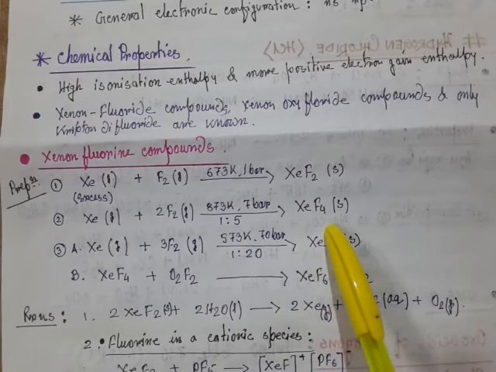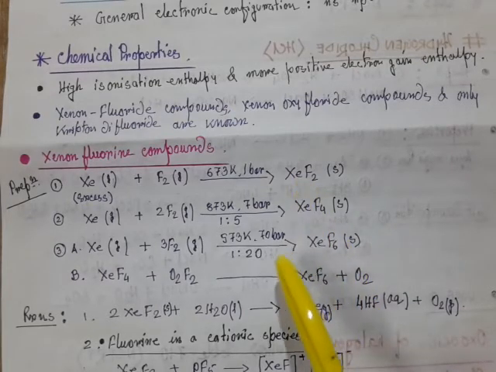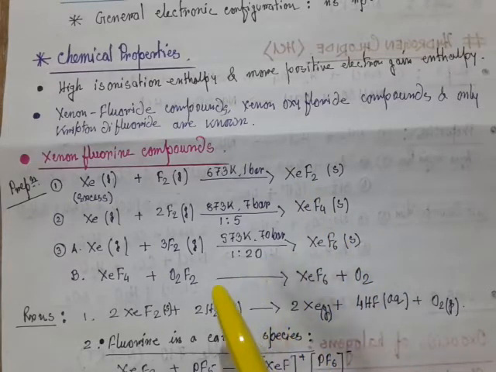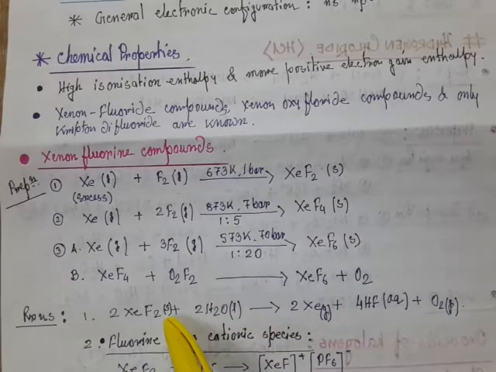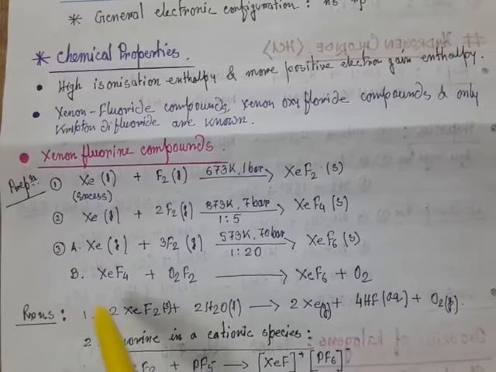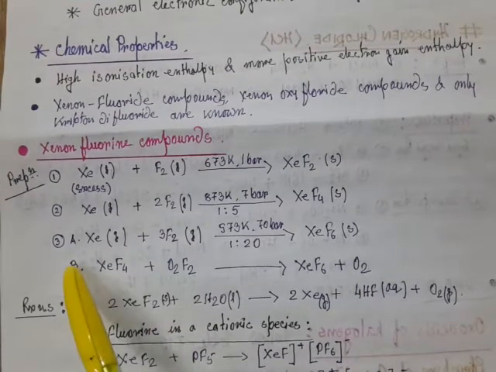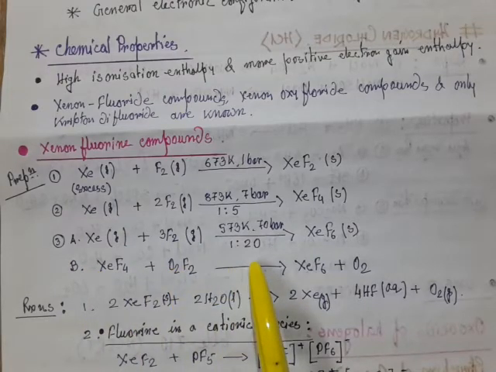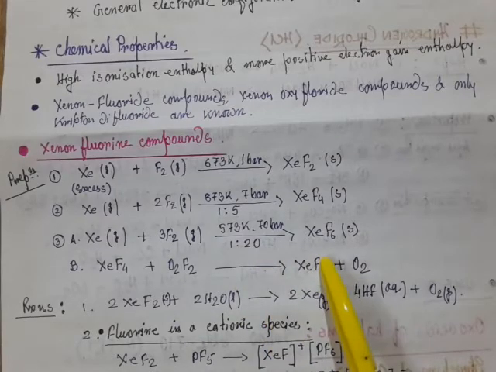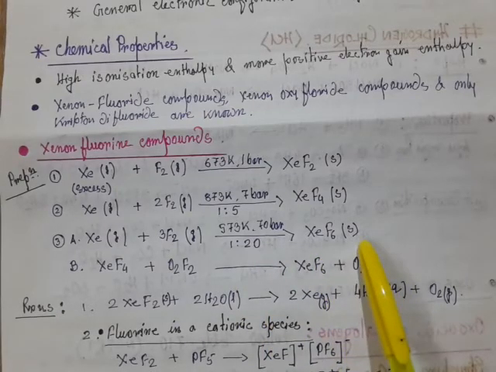which is also solid. These are the important reactions of xenon, and they are very familiar in any type of examination, whether your board examination or NEET and JEE. Now number 3: xenon reacts with fluorine in a ratio of 1:20 at 573 Kelvin and 70 bar pressure. In that case the product is xenon hexafluoride, which is also solid.